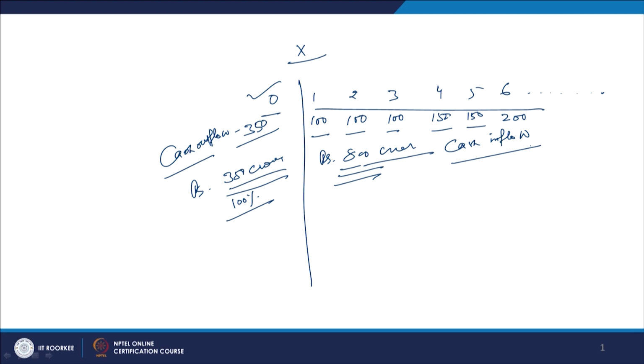6 years. At the end of the first year, after the operations of the first year, I am getting back 100 crores. I am talking about total cash flow, not the profit. In the second year we get another 100 crores, in the third year another 100 crores, then 150, then 150 and then 200 crores. Now, the 100 crores coming to me at the end of 1 year is not equal to 100 crores today, it is something less than that. So, I have to calculate the time value of money of this 100 crores.